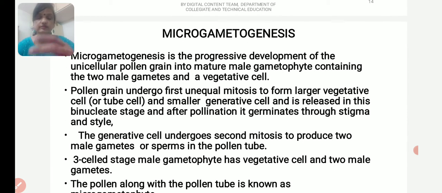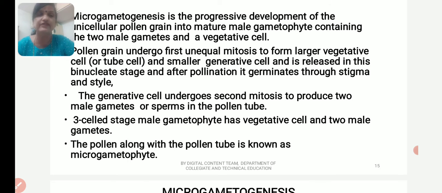Let's come to the next aspect of unit 2, microgametogenesis. Microgametogenesis is the progressive development of the unicellular pollen grain into a mature male gametophyte containing 2 male gametes and a vegetative cell. The pollen grain undergoes first unequal mitosis to form a larger vegetative cell and a smaller generative cell, and is released in this binucleate stage. After pollination it germinates through the stigma and style. The generative cell then undergoes second mitosis to produce 2 male gametes or sperms in the pollen tube. The 3-celled male gametophyte has a vegetative cell and 2 male gametes.